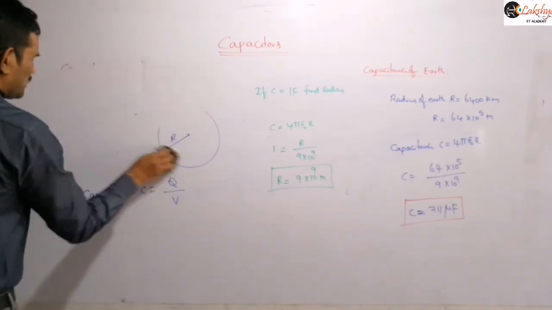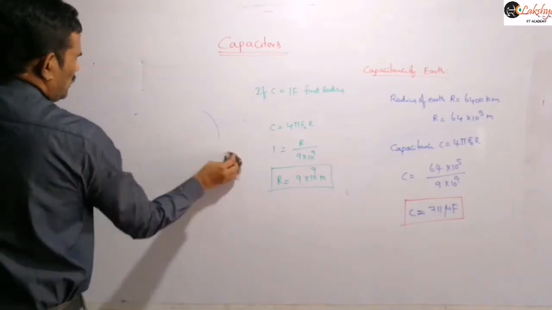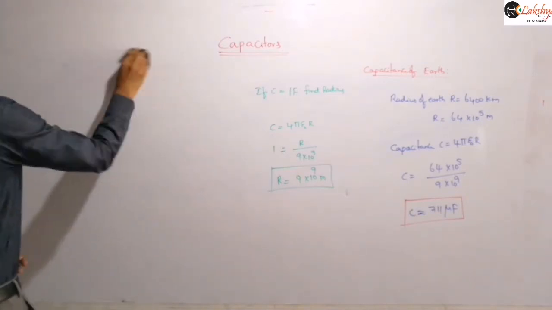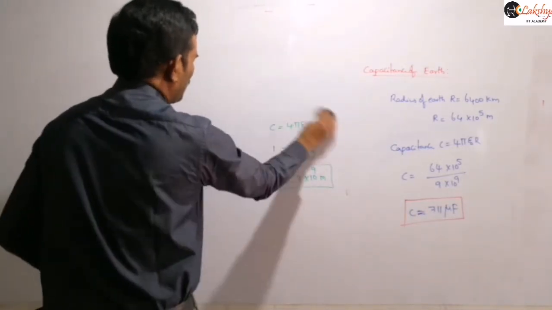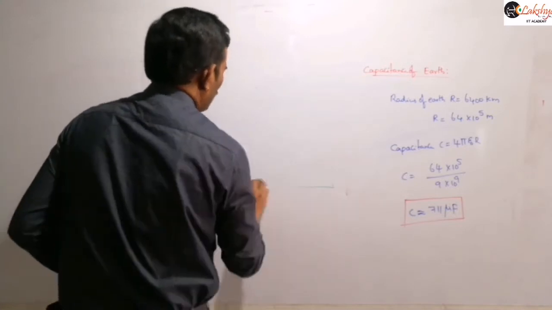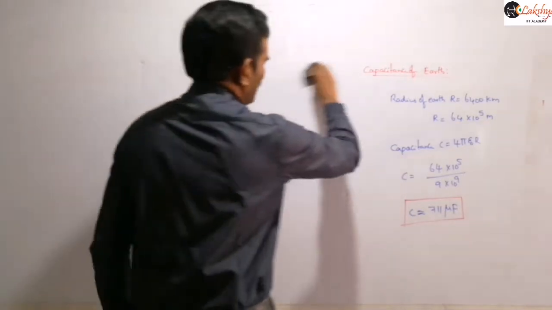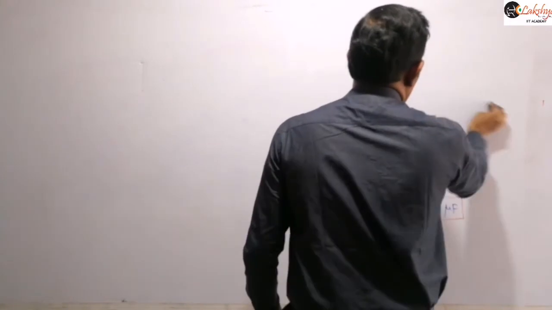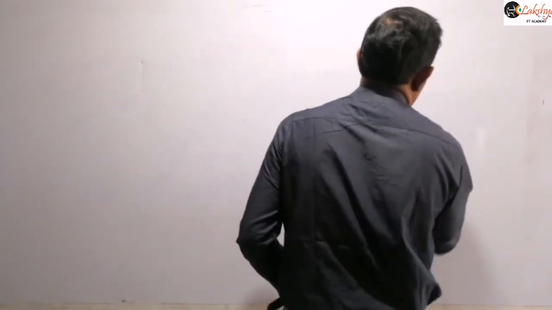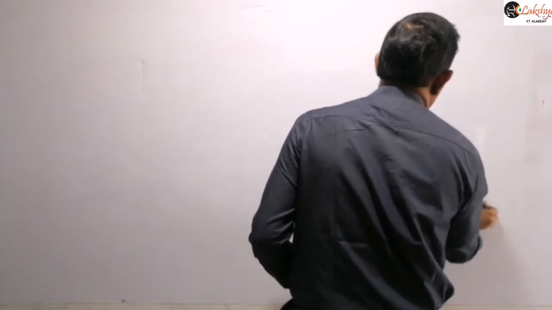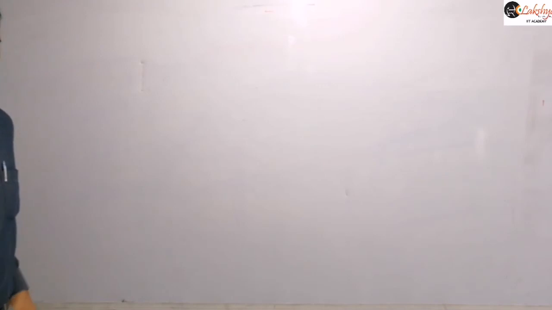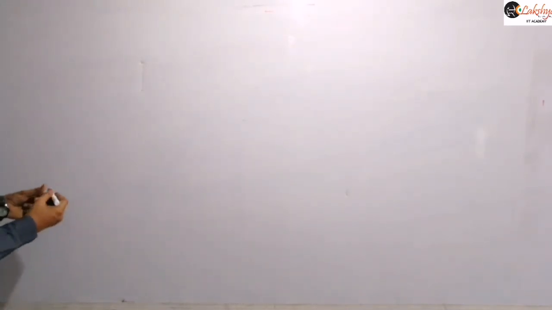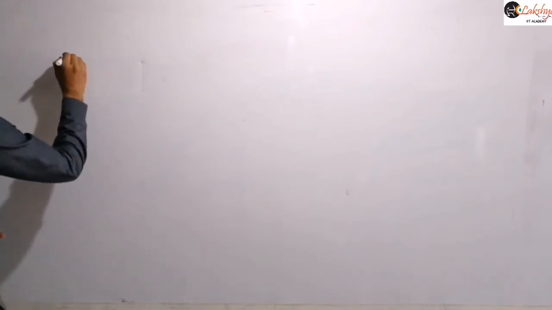And next, in order to find the capacitance of any system, that is the formula we need to apply: C = Q / delta V, where V is the potential difference. You need to remember V is a potential difference. So in order to find the capacitance of any device, you need that data. Next let us see the capacitance of a parallel plate capacitor.